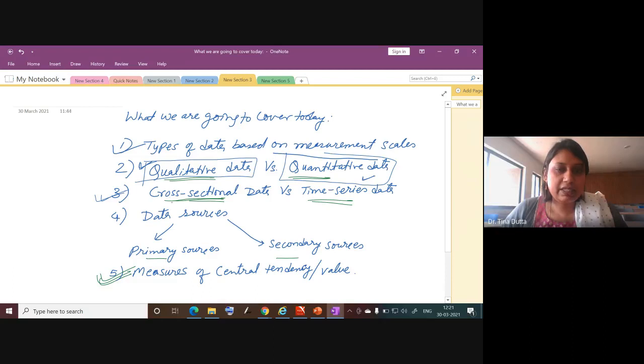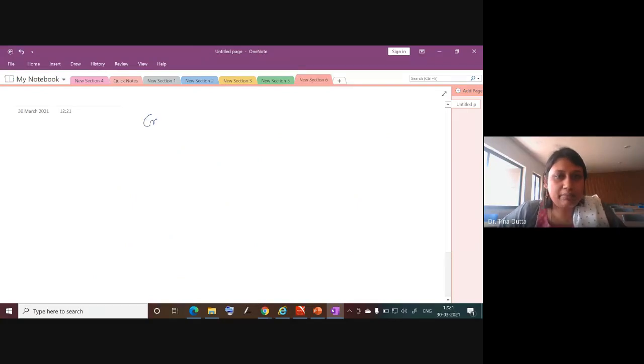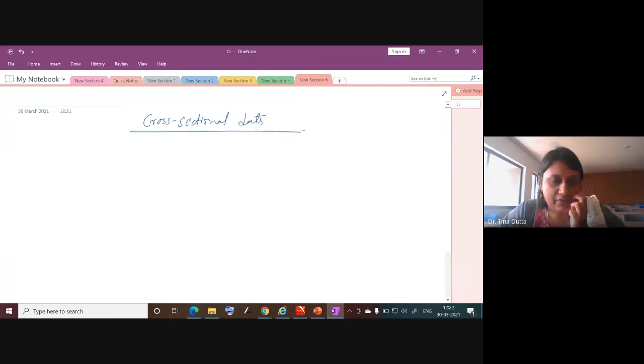Then cross-sectional data and time series data. When we get data from different sources, or sometimes we go and collect data ourselves, we can collect data in two ways. One is cross-sectional data. Cross-sectional data means that in one time frame, in one time period, or at one point of time, I am collecting the data.